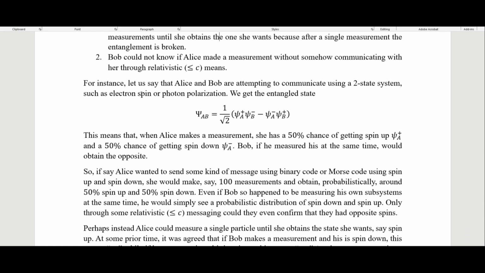So for instance, let us say that Alice and Bob are attempting to communicate using a two-state system, such as electron spin or photon polarization.